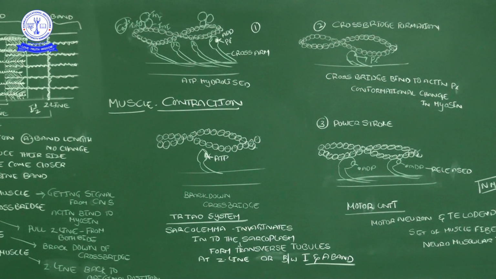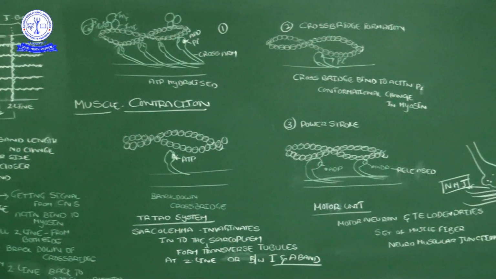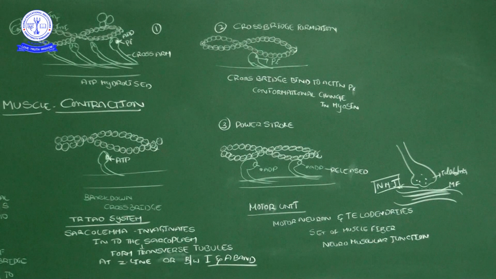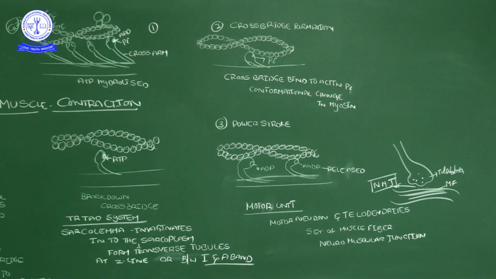the 5 steps are divided into the 5 steps. But before these 5 steps, 2 important structural points we want to discuss. That one, triad system and motor unit. Triad system and motor unit. What is triad system? What is motor unit?